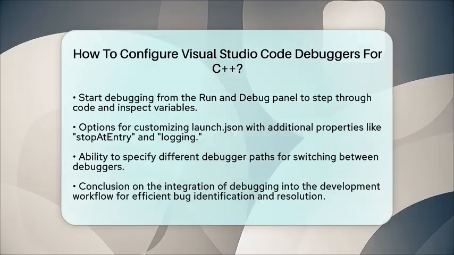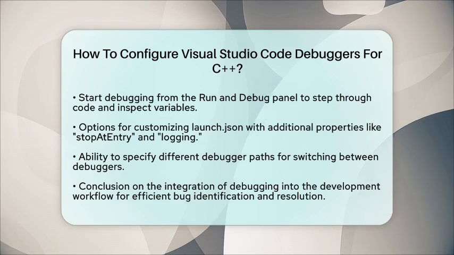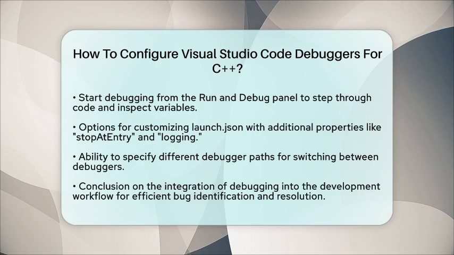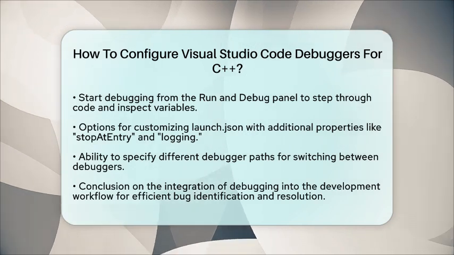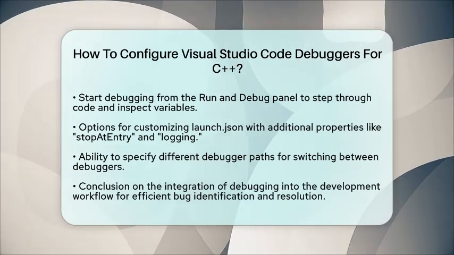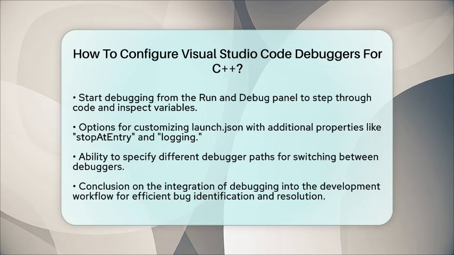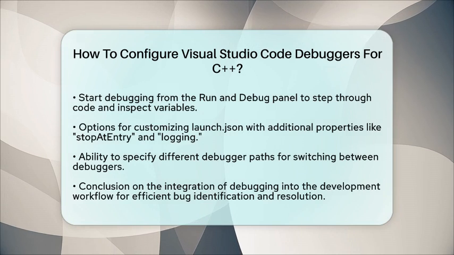To sum it up, configuring Visual Studio Code for C++ debugging involves installing a suitable C++ compiler and debugger, creating or editing launch.json to specify the executable path and debugger settings, setting breakpoints in your source code, and running the debugger from Visual Studio Code. This method integrates debugging directly into your development workflow, helping you identify and fix bugs efficiently.